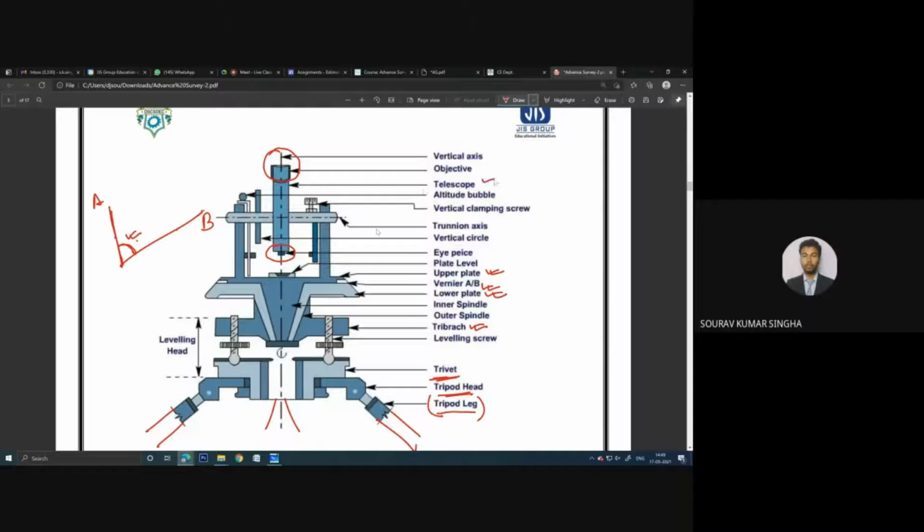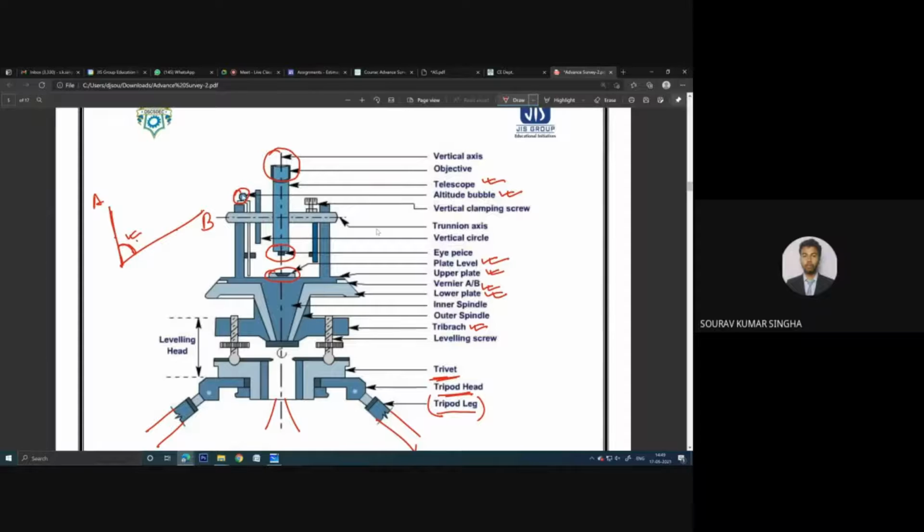This is the telescope. You can see there is an altitude bubble. The altitude bubble is basically to see whether this plane is perfectly horizontal or not. There are lots of bubble tubes. There are bubble tubes in this portion as well. You can see the plate level, to see whether the plate is perfectly horizontal or not.